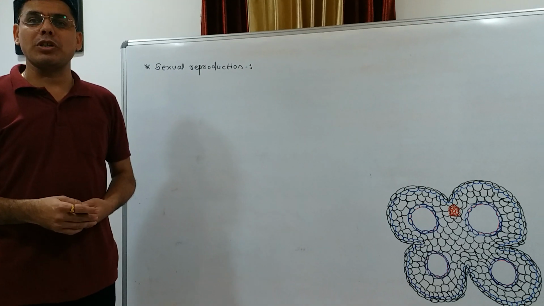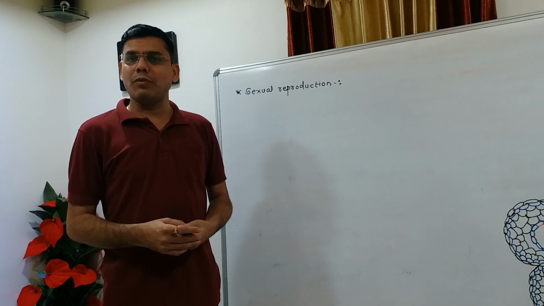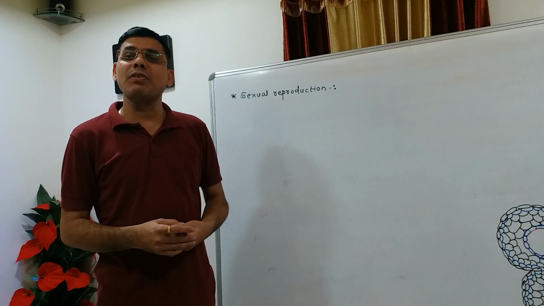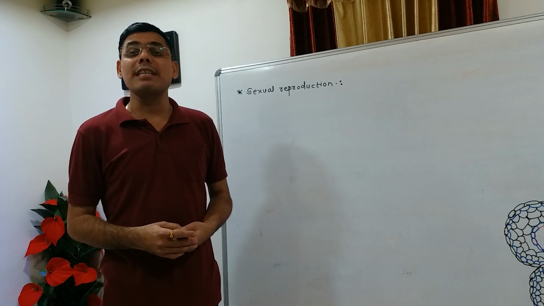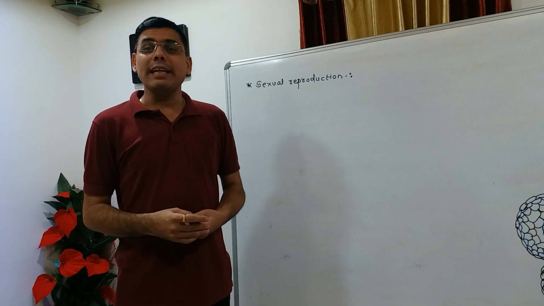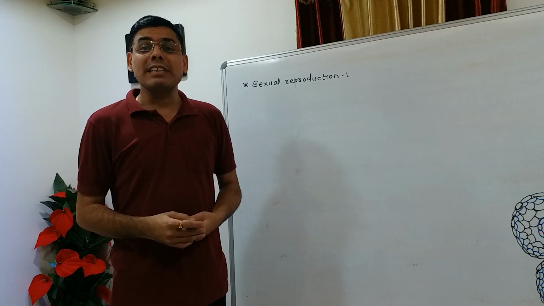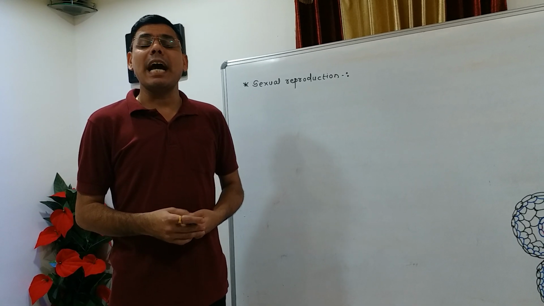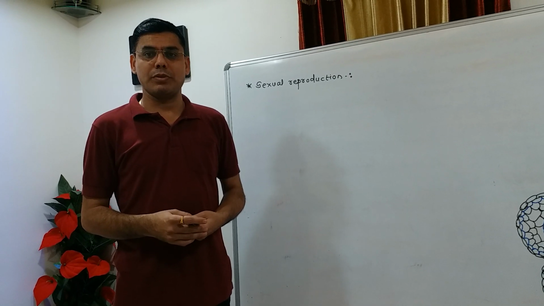During sexual reproduction, two major events take place: meiosis for the formation of gametes, and after the formation of gametes, the gametes fuse together and form a diploid structure called the zygote. In plants, the end of the vegetative or juvenile phase marks the beginning of the reproductive phase, and in higher plants it takes place at the time of flowering.